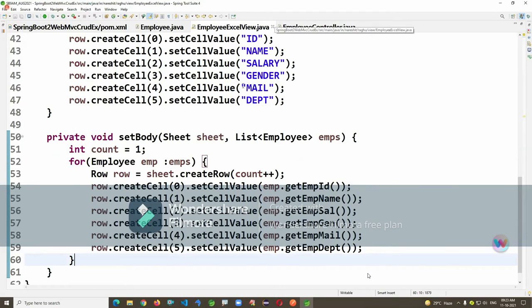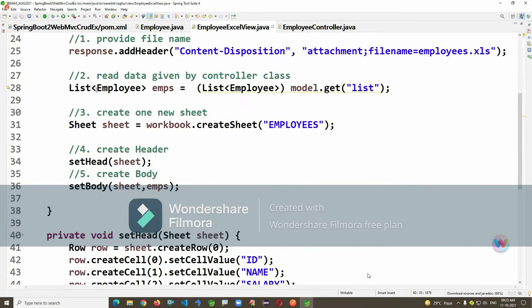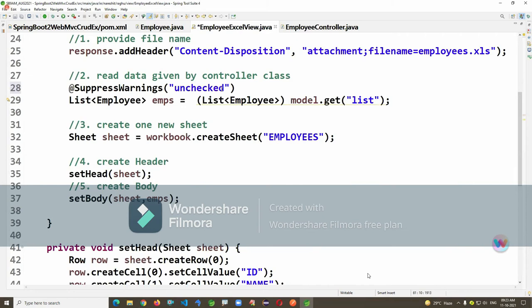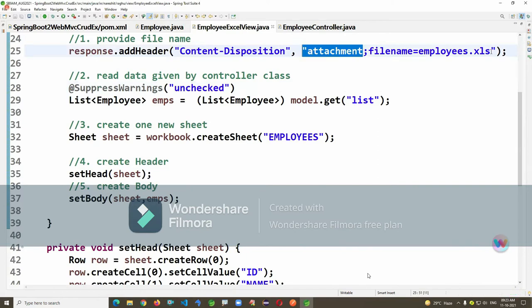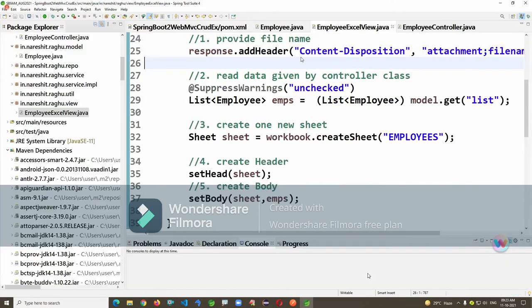It is showing some warnings, so I'm adding SuppressWarnings. Means, okay, shut your mouth, I know what the problem is, you don't worry about that. So this is going to indicate here: please download this file as an attachment with this name. If you don't mention content disposition, generally it will take the URL as the file name.